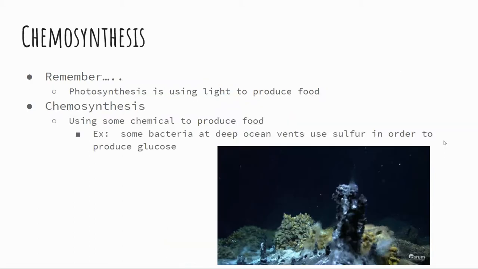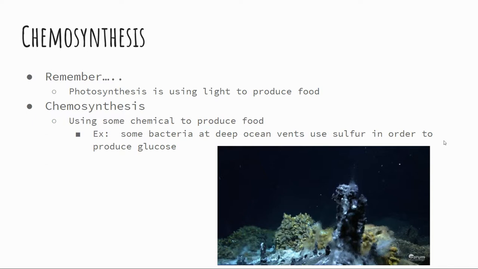All right, so we talked about photosynthesis quite a bit, and that process is very important. So remember that photosynthesis is using light to produce food, okay? Well, then there's this thing that some bacteria do called chemosynthesis, which is the same process as photosynthesis with the exception that chemicals are going to be used to produce food.